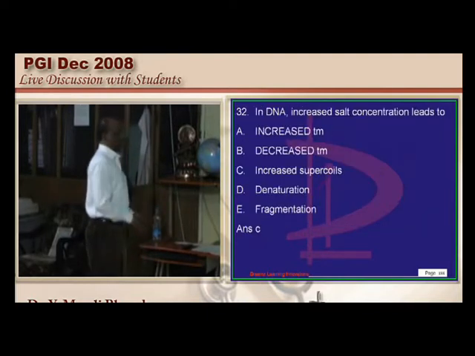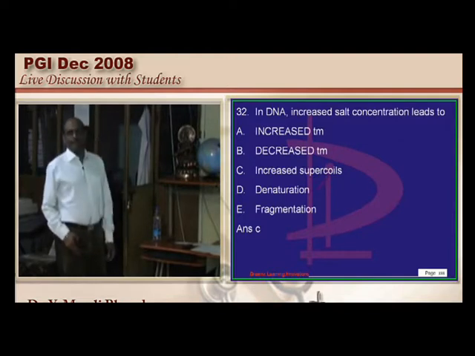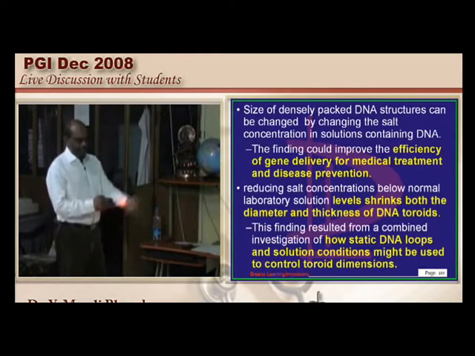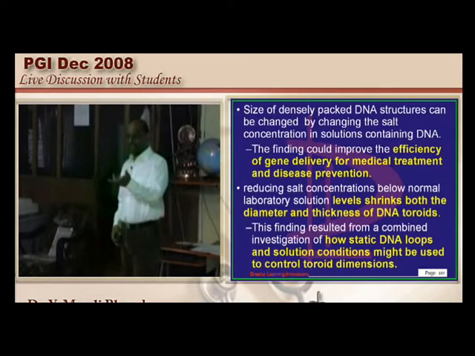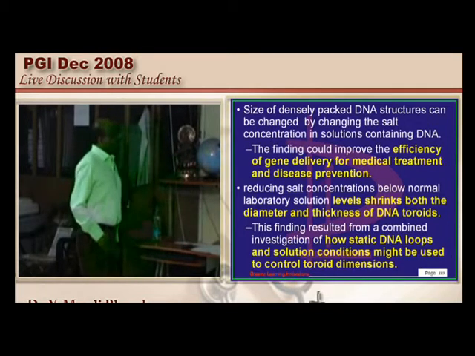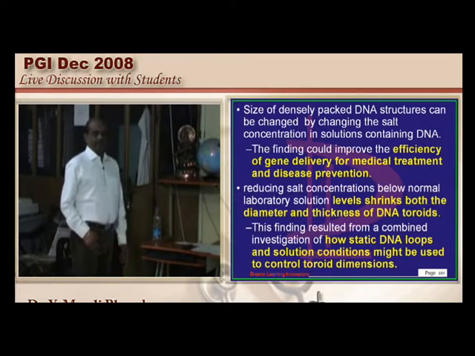Now let us go to the next question. In the DNA, if you happen to increase the salt concentration, what will happen? DNA is in the form of coils, otherwise called supercoils. There is a difference in the structure that will happen once the salt concentration is changed.